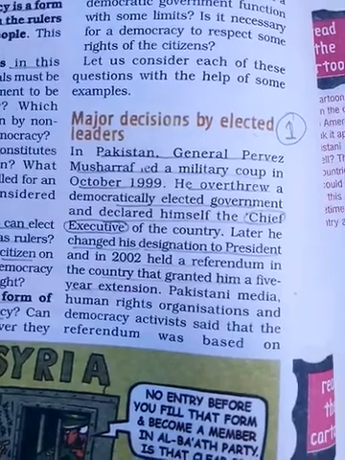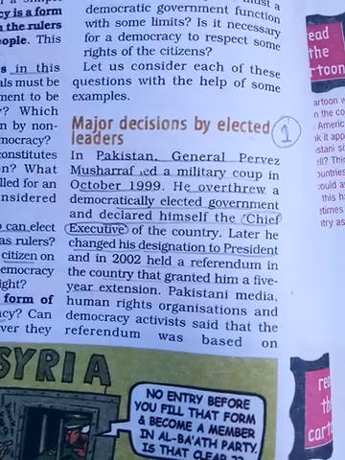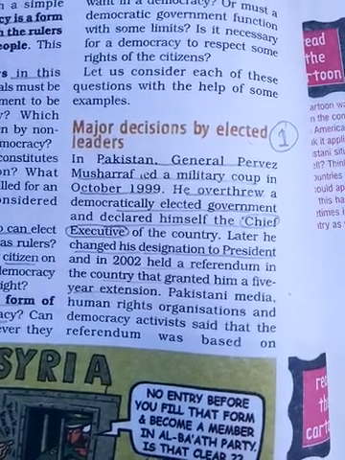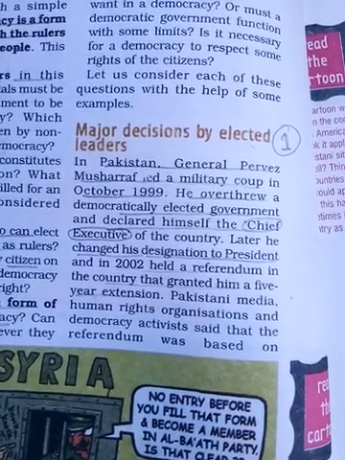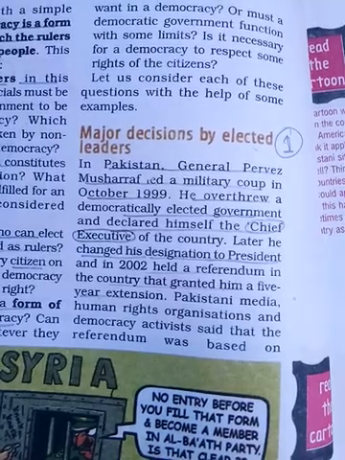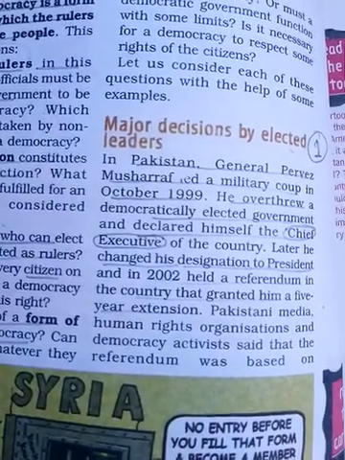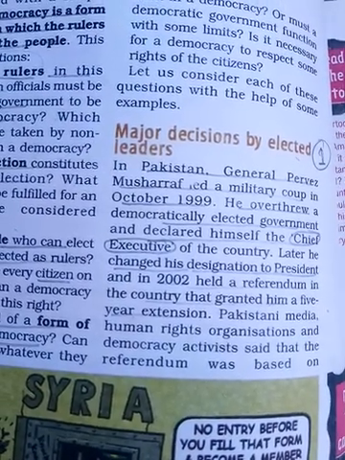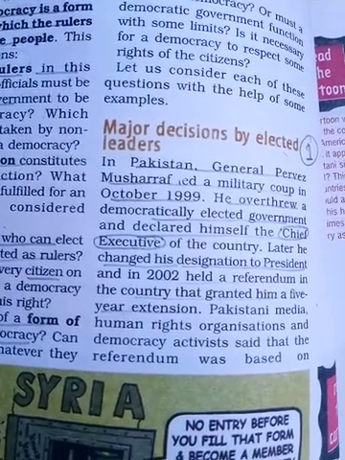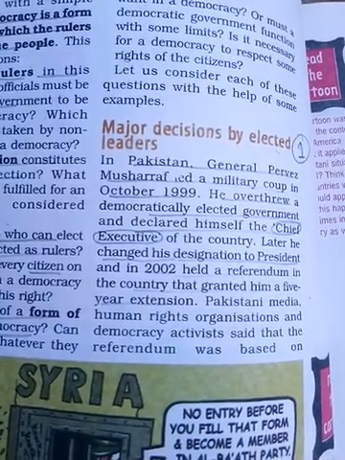In Pakistan, General Pervez Musharraf, through a military coup in October 1999, overthrew a democratically elected government and declared himself Chief Executive. Later on he changed his designation to President, in 2002.